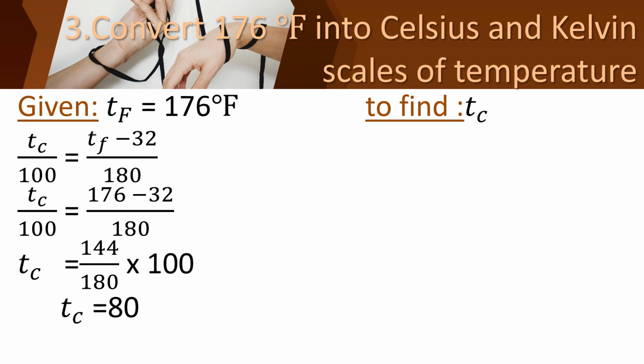Have you all understood? Now you will find the temperature in Kelvin scale. For that, we have already derived an equation in the relationship: temperature in Kelvin scale equal to 273 plus temperature in Celsius.